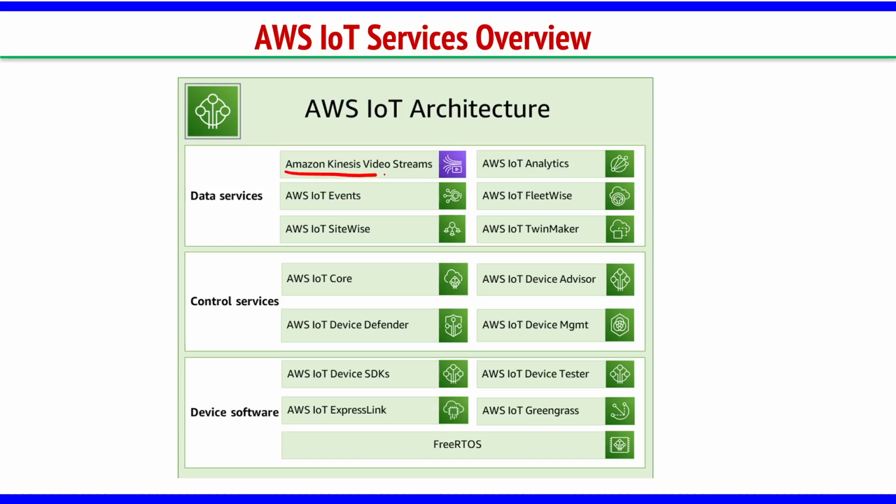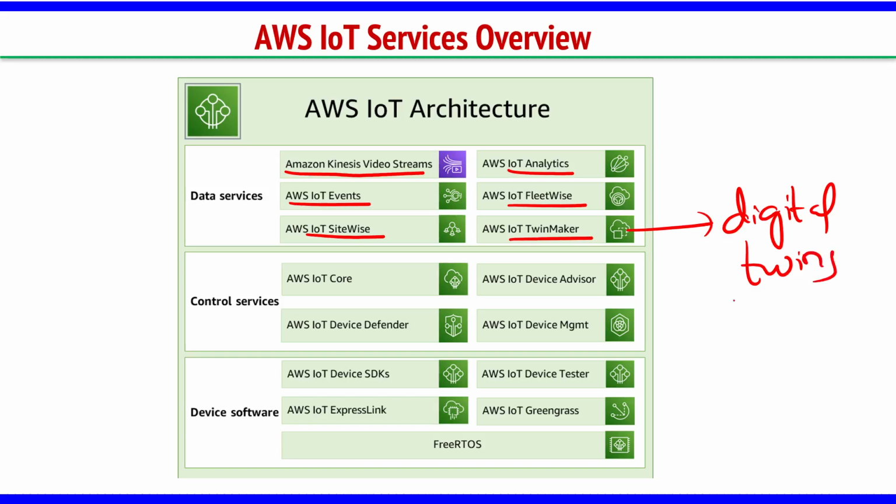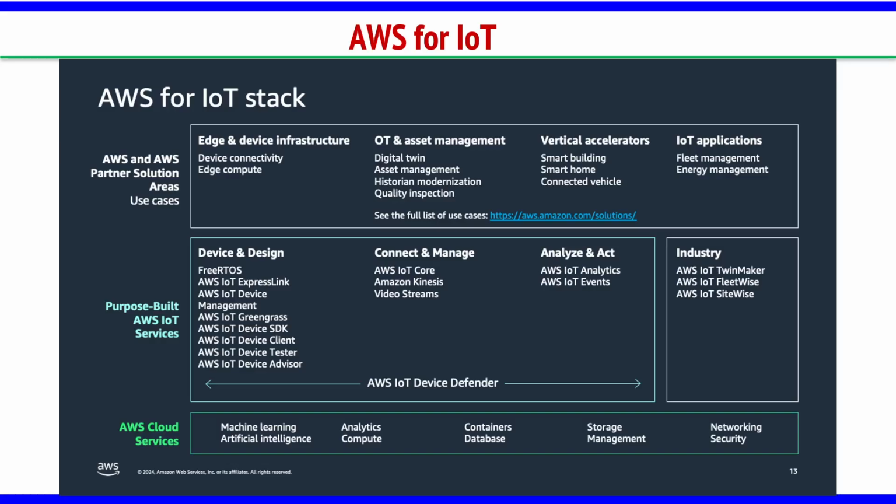So Kinesis Video Streams, IoT Events, IoT SiteWise, IoT Analytics, FleetWise, TwinMaker, right? This is for digital twins, one important plugin we have. Then IoT Core, Device Defender, Device Management, right? Greengrass, ExpressLink, SDKs, all those we are going to study one by one. Okay, we have already seen these plugins there, right?